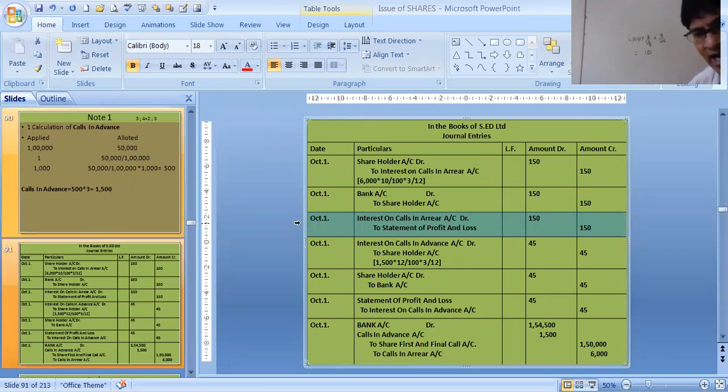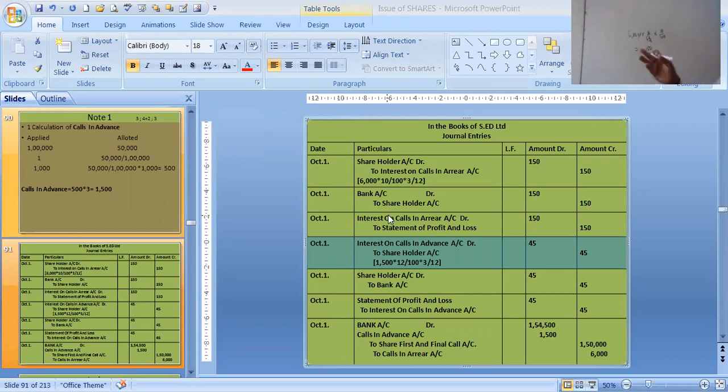Now we will see the interest for calls in advance. We have received calls in advance on July 1st. I am repeating this: how to calculate interest. 6,000 rupees was calls in arrear into 3 by 12.